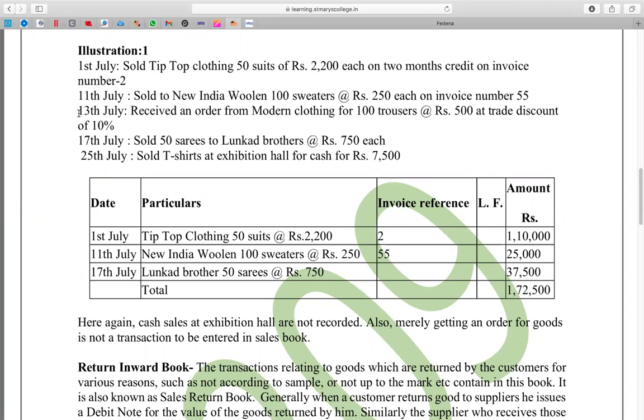It is a credit sale. It is sold. It is a credit sale, but not a cash sale. Why is it not a cash sale, but a credit sale? Is there anybody to support me? Yes, Kishore, tell me why. Because it is sold, it belongs to the credit side only, sir.